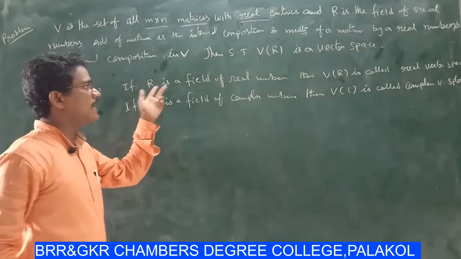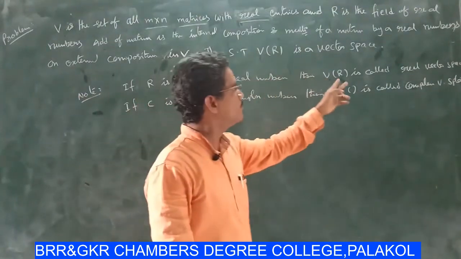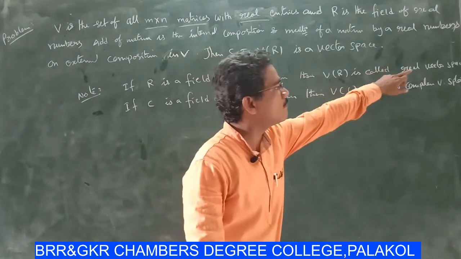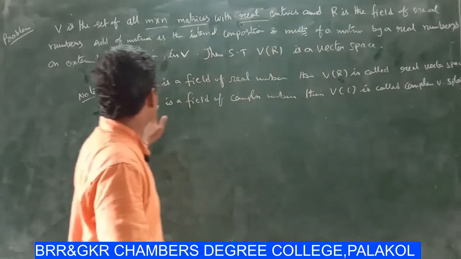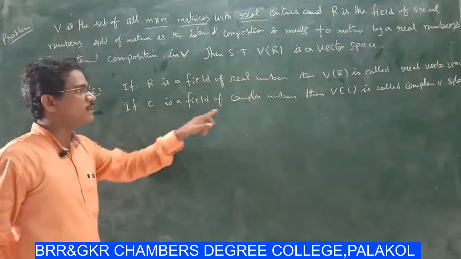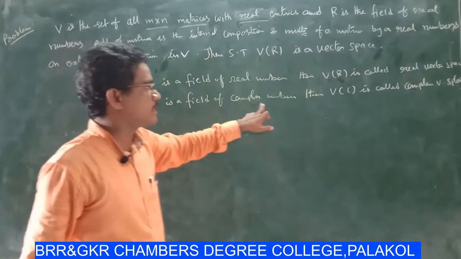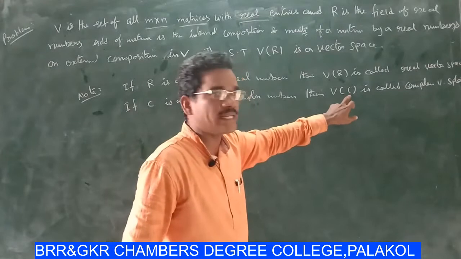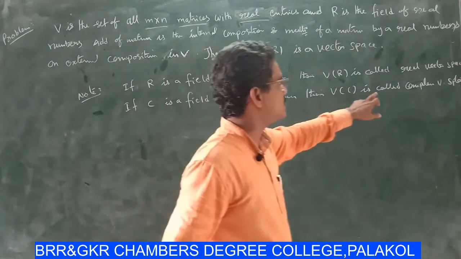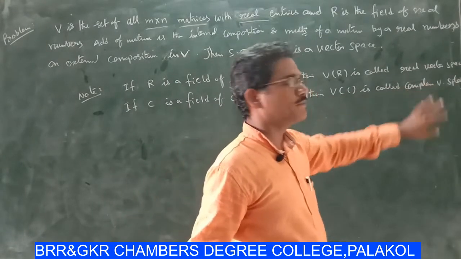Suppose C is a field of complex numbers, then V of C is a complex vector space.